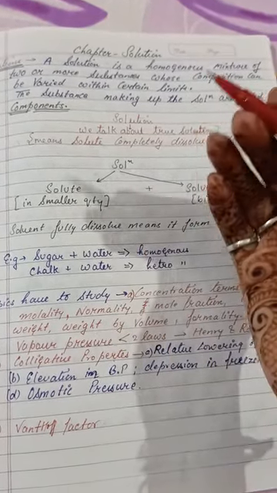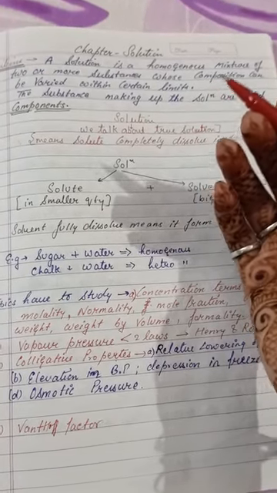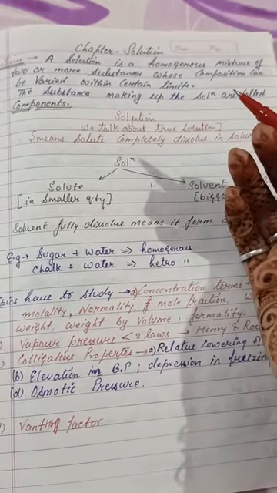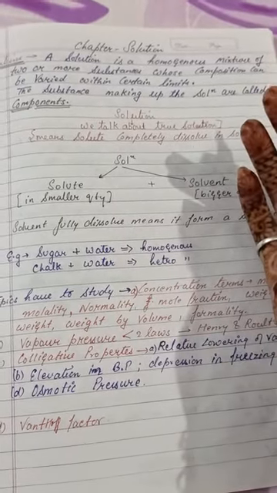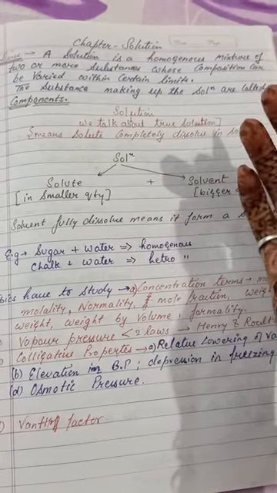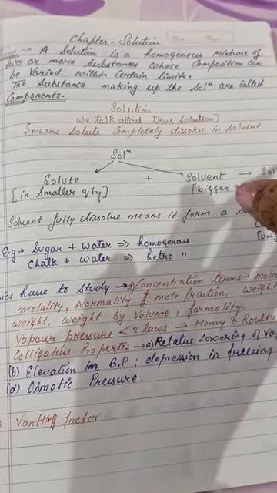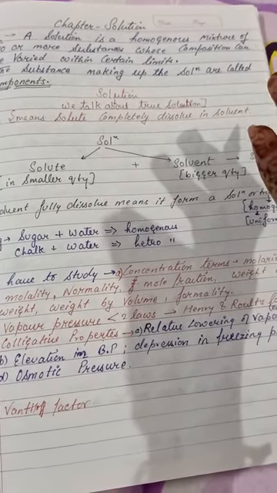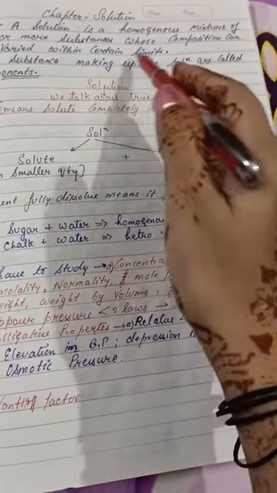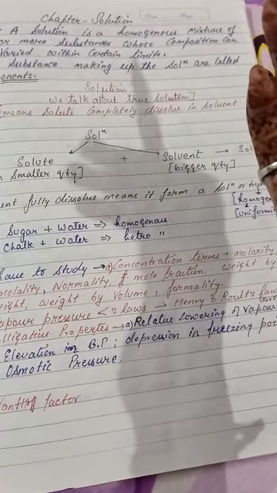First of all, how the solution formation takes place. Solution formation takes place by two things: one is solute and second is solvent. It is a homogeneous mixture. For example, we have taken a sugar solution. Here sugar is a solute, meaning we have taken solute in a lesser amount, and water is a solvent. That means it becomes a homogeneous mixture. And it is within certain limits, meaning its limits should be there. It is not unlimited.